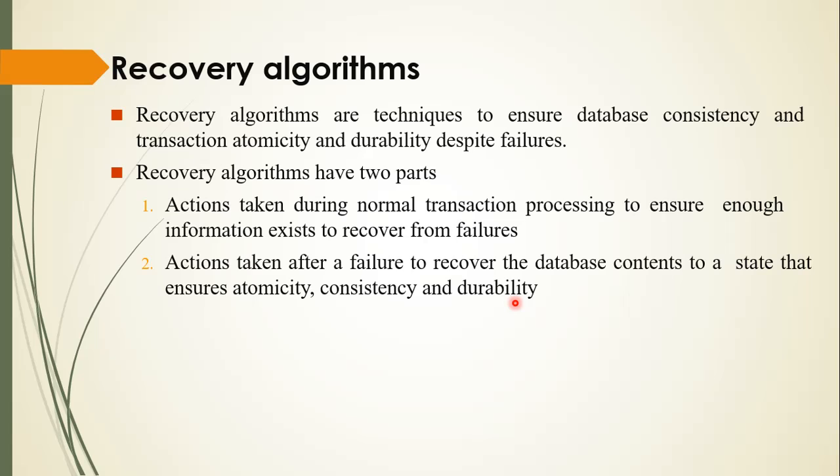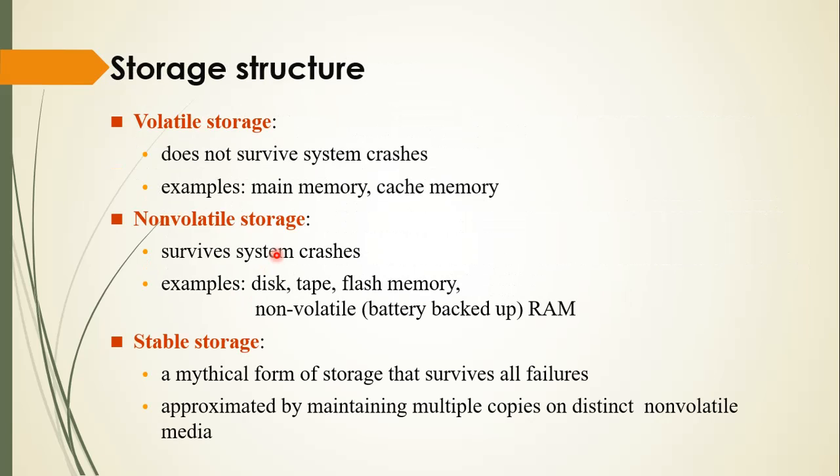So the action is taken during the transaction, and with all the information the system is recovered from the failure, or after failure they have to recover the database, and atomicity, consistency and durability must be maintained. Okay, so these are the two parts.